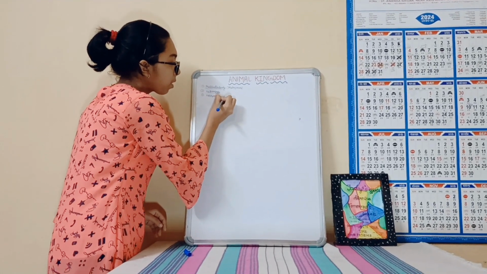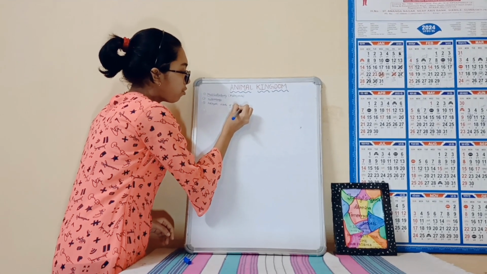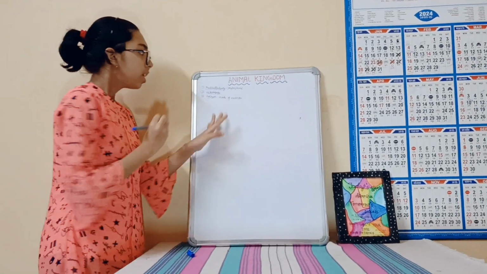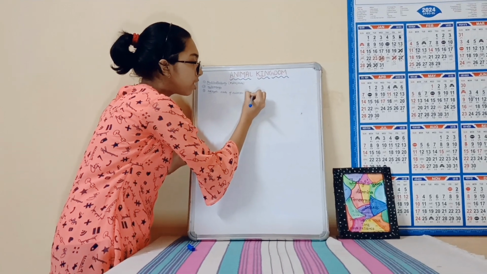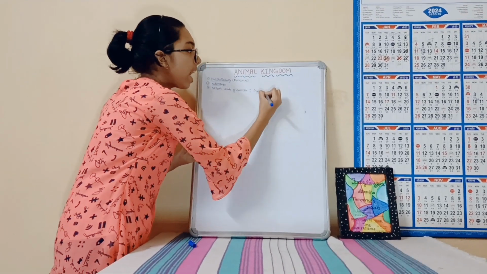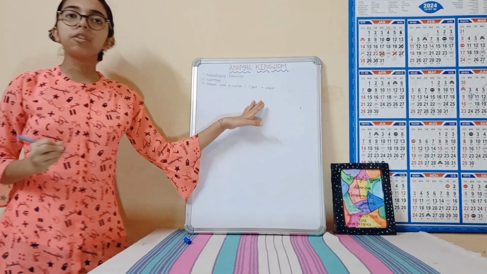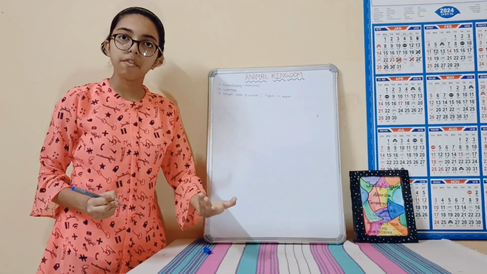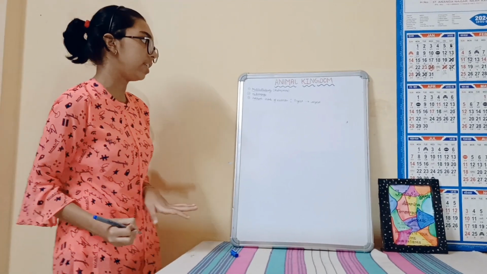Holozoic mode of nutrition. Now what does this word mean? Holozoic means the organism must first ingest the food and then digest it, as all animals do. As you know, humans are one type of animal, so let's take the example of a human, which will be easy for you to understand.